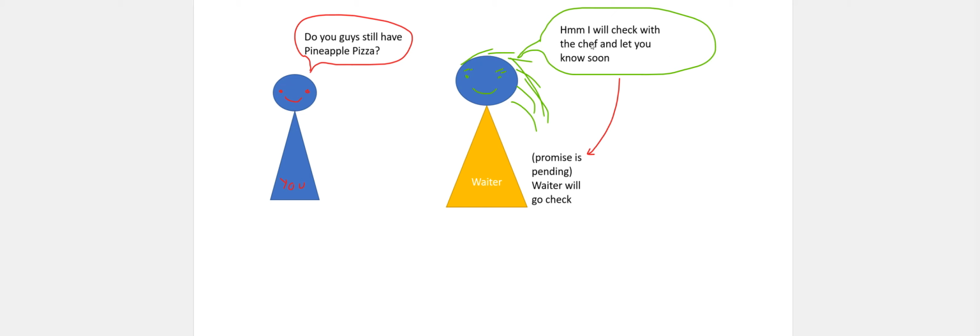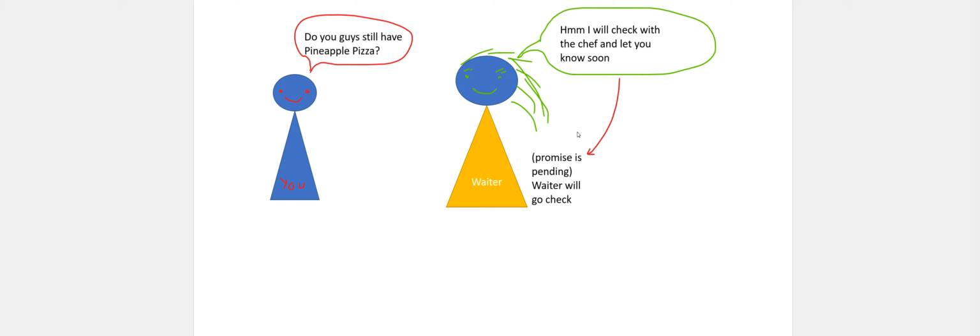When she says, I will check, that means your promise is pending. It's not resolved yet. So a promise can only be in 3 states. The first one is pending. This is before it checks the server. The second one, of course, is resolved. That means, hey, we do have the pizza. Or if it's not resolved, it will be called rejected, as in, hey, we do not have your pizza.